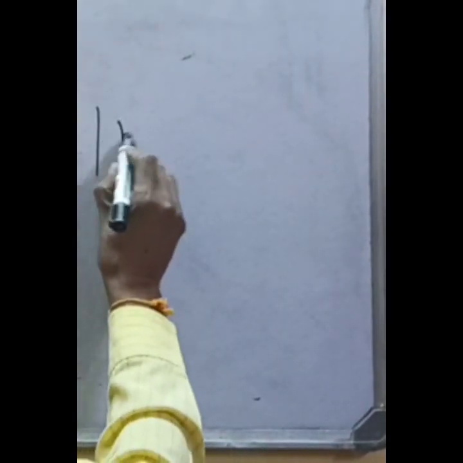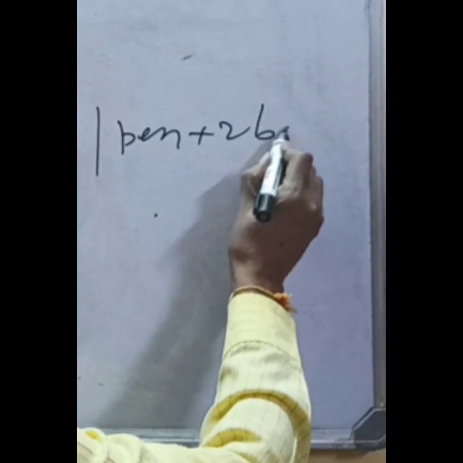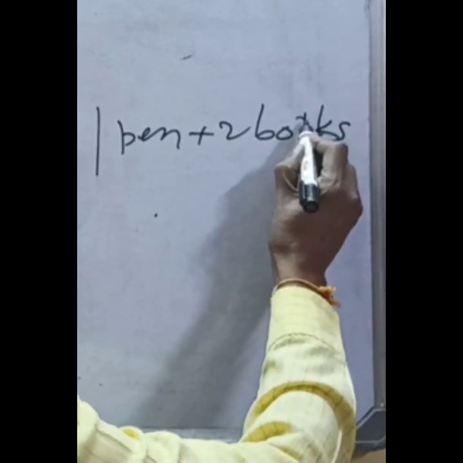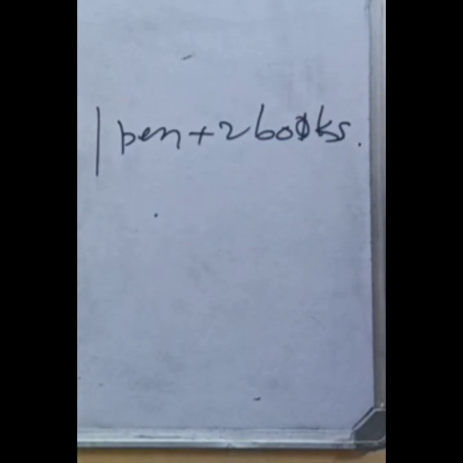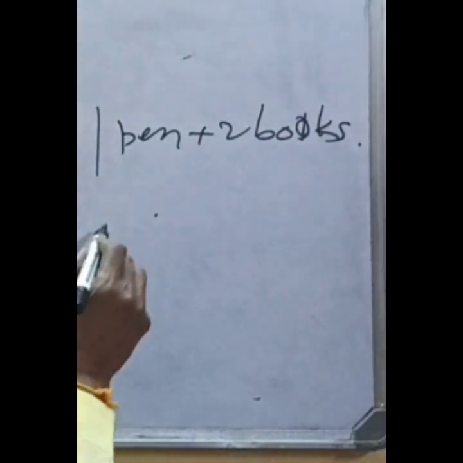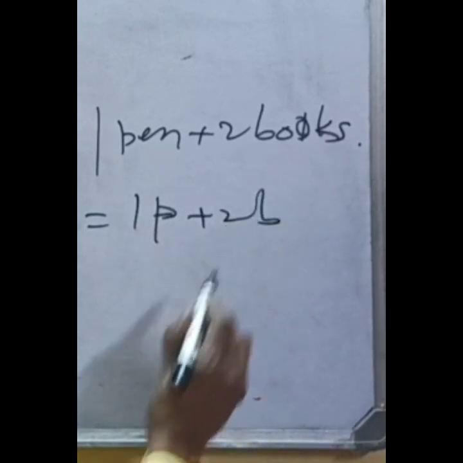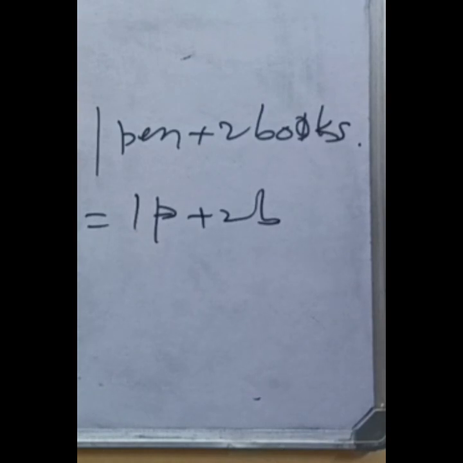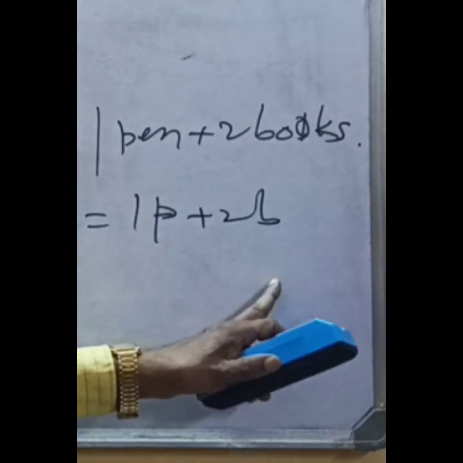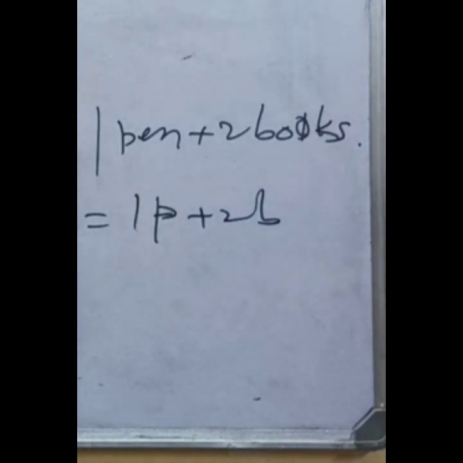1 pen and 2 books. 1 pen plus 2 books cannot be added. The answer is simply 1p plus 2b. You can't add further because they are different. Different things cannot be added, and you can't subtract them either. But here you can add or subtract. So similar terms can be added or subtracted. That's it.